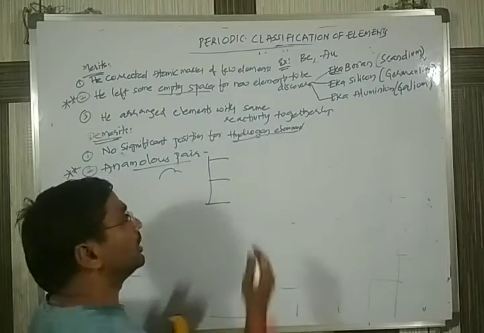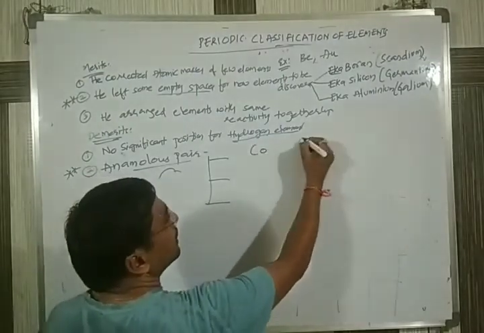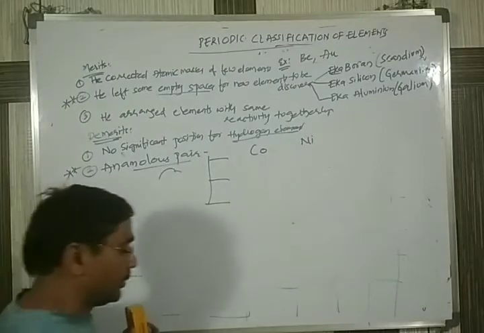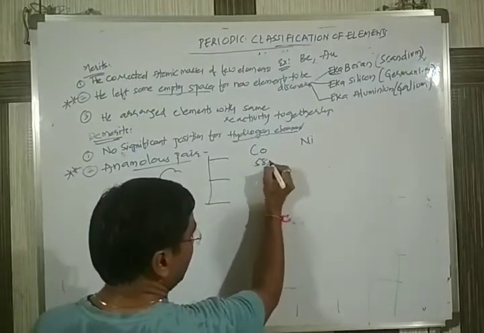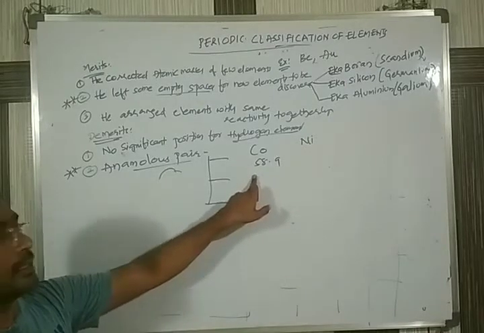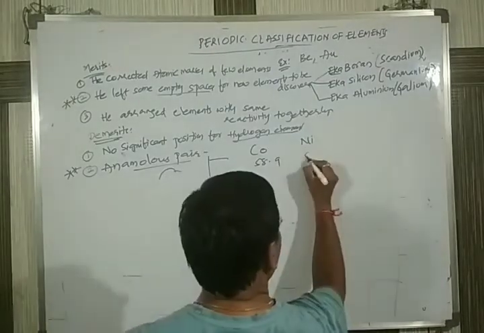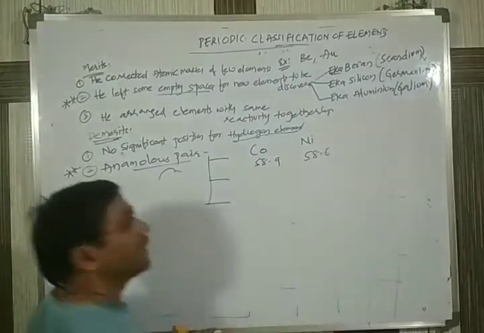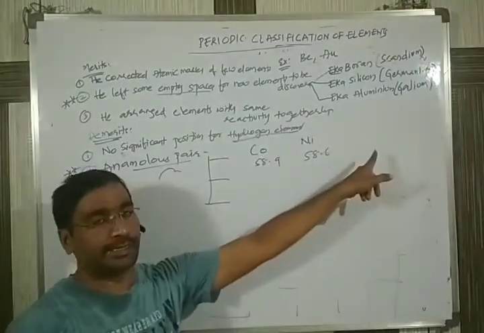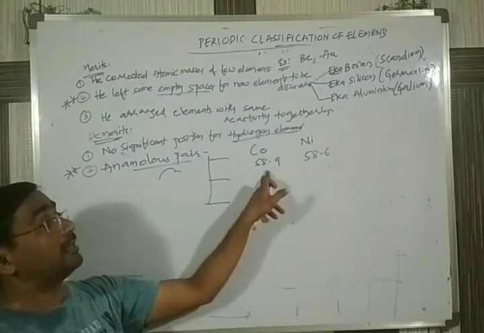There, cobalt and nickel are the first anomalous pair. Cobalt's atomic mass is 58.9 and nickel's is 58.6. By the rule, nickel should come first and cobalt next, but the higher atomic mass element is arranged first.